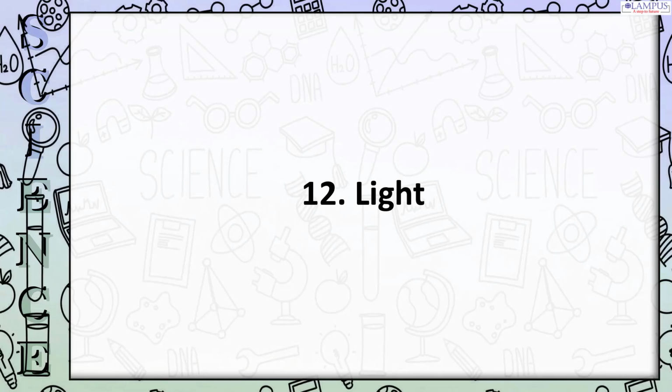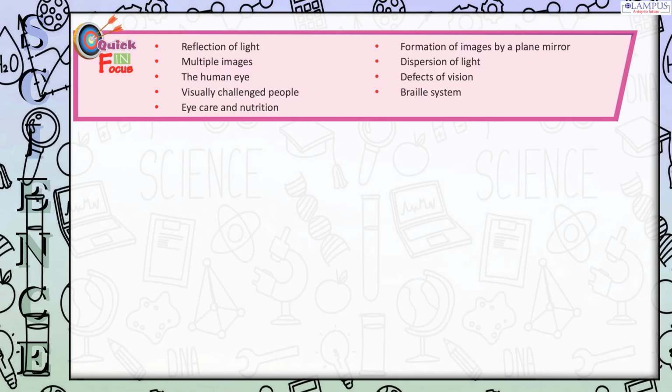Chapter 12. Light. Quick field focus. Reflection of light. Formation of images by a plane mirror. Multiple images. Dispersion of light. The human eye. Defects of vision. Visually challenged people. Braille system.